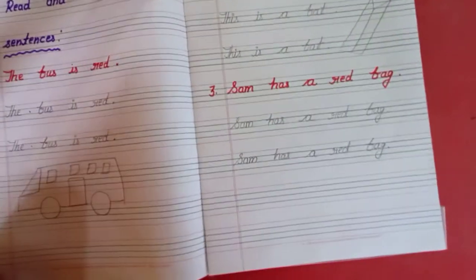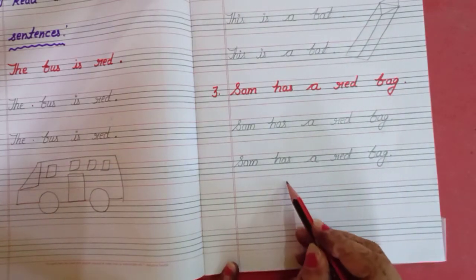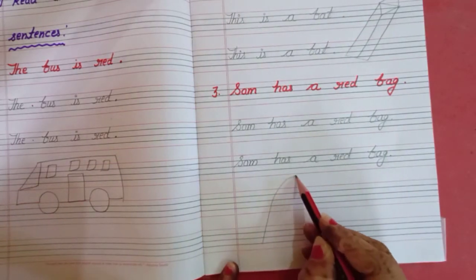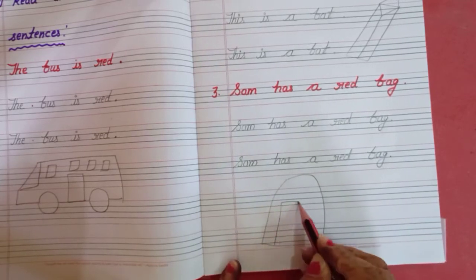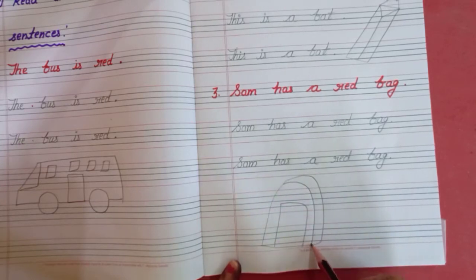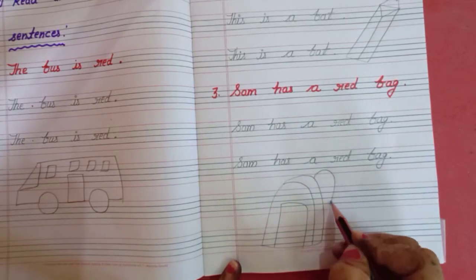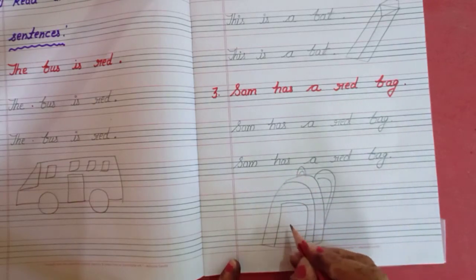Now you have to draw a red bag here. Okay, how? So look at here. It is a red bag. Okay, children. Bag.